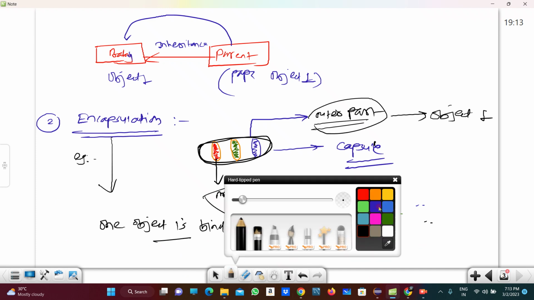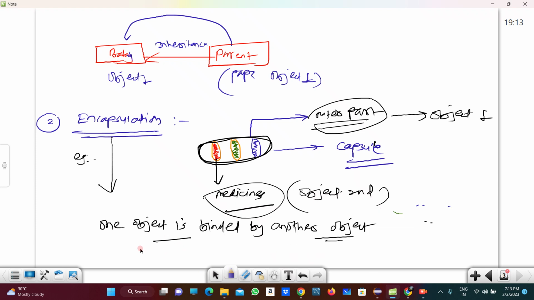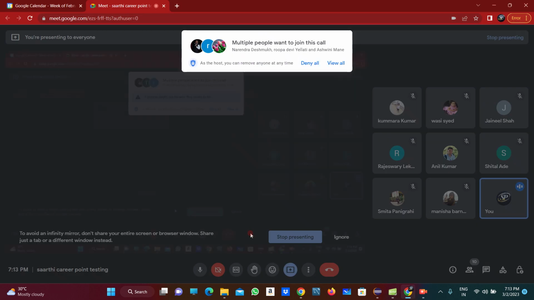Or we can say it in another way: one object is wrapped by another object, right? That is nothing but the encapsulation. One object is wrapped by another object. That is nothing but the encapsulation.